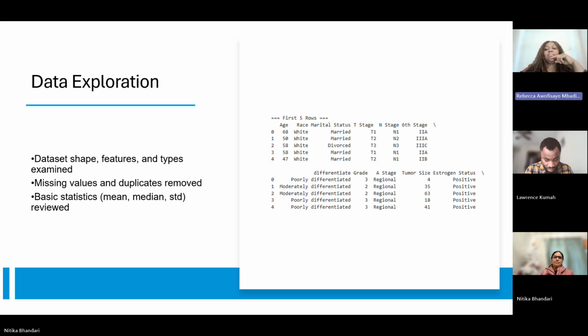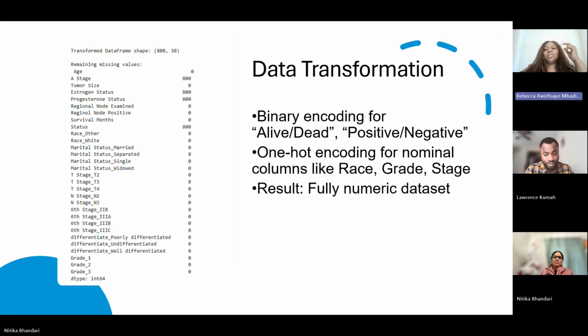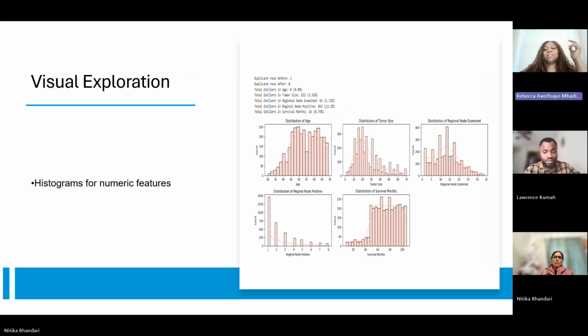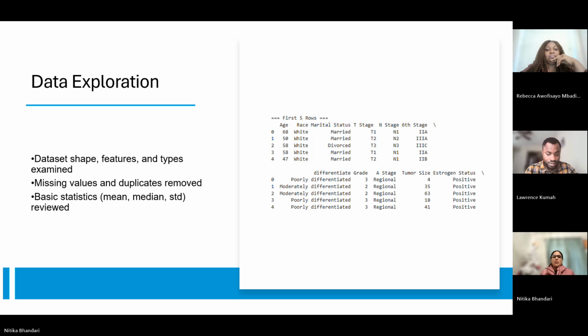So we began by exploring the data set in detail. We checked the shape of the data, looked at each feature type, and identified missing variables and duplicates. We also reviewed basic descriptive analysis, like the mean, the median, and the standard deviation, to understand how the data behaved. This gave us a solid foundation before modeling.